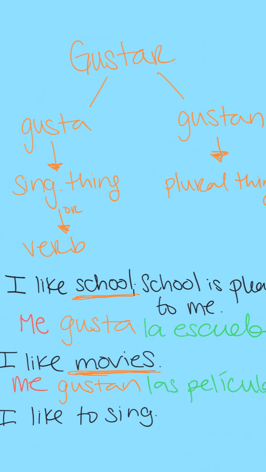Excellent. For the last one here, simple sentence, I like to sing, or singing is pleasing to me. Same thing as before, guys. Me, I am the one that's being affected, or to me, singing is pleasing. And since sing is my subject here, doing the action, I'm going to be choosing my singular form of gustar because it is a verb. So me gusta, and then I simply plug in my subject here, which is to sing, and we have cantar.